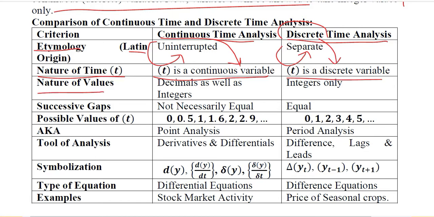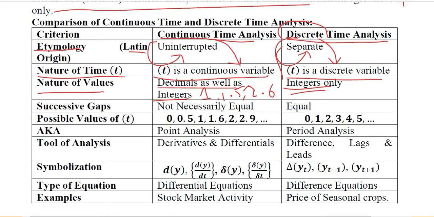The nature of values that time can adopt is decimal as well as integers. We can have 1, we can have 1.5, we can have 2.6. In this way, all of the possible values are adoptable, whereas in discrete analysis, only integers are possible values of time, that is 1 year, 2 years, 3 years.